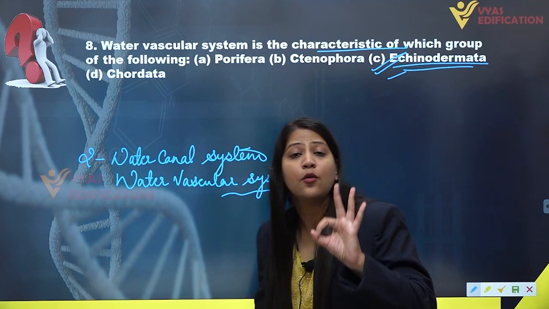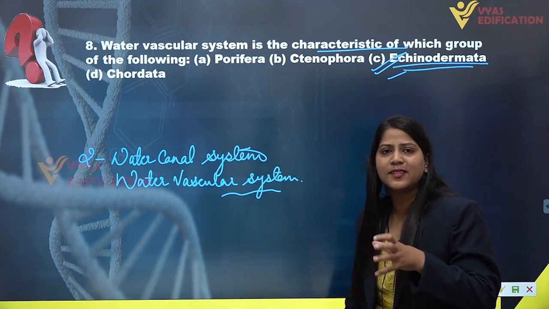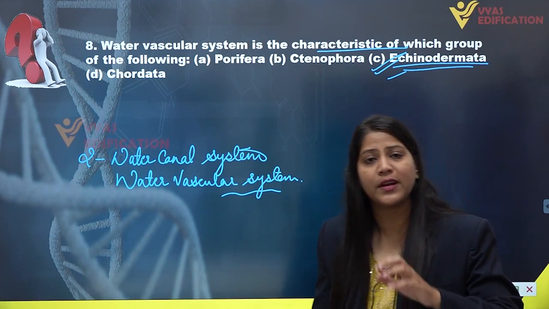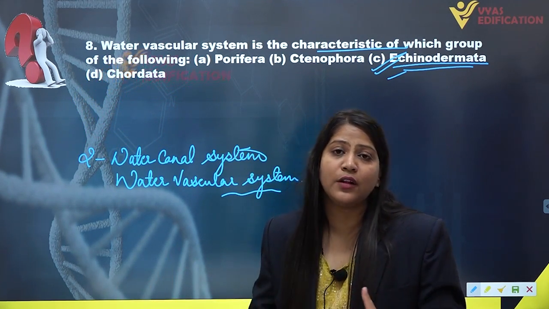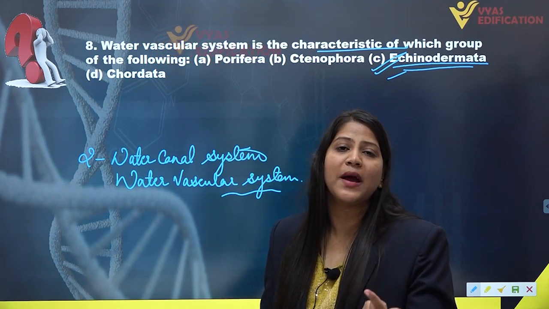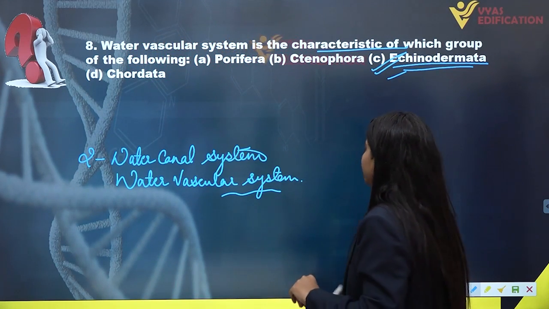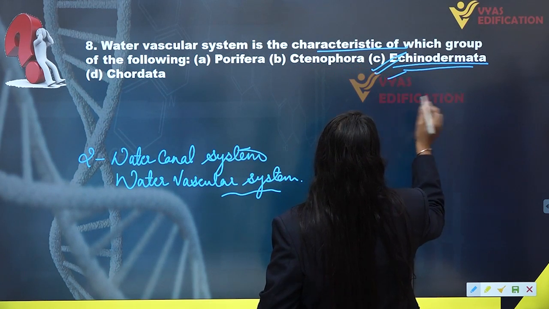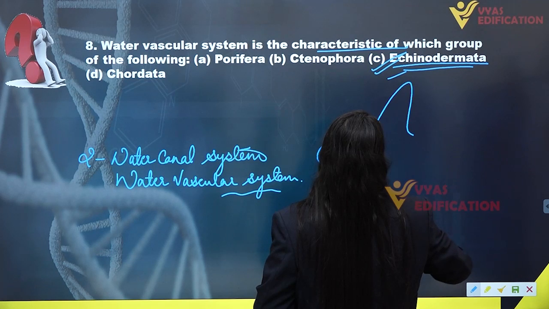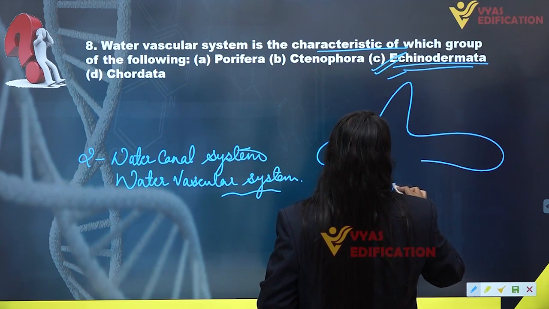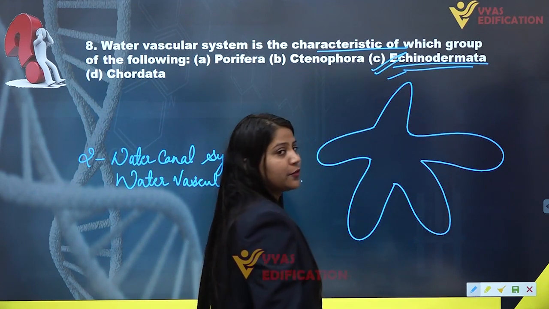Now what is the water vascular system? This system consists of an array of radiating channels, several tube feet and a madreporite. If we are talking about a starfish, suppose this is your starfish with 5 arms, of course.